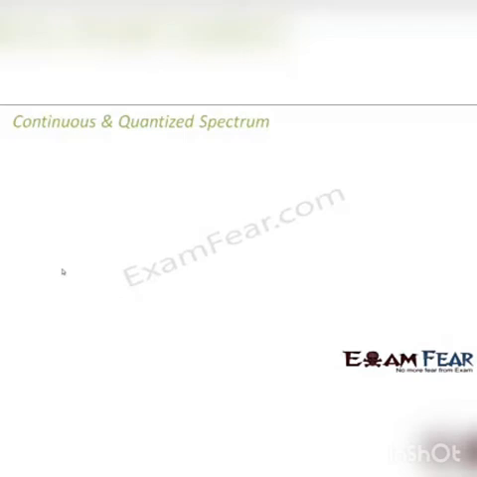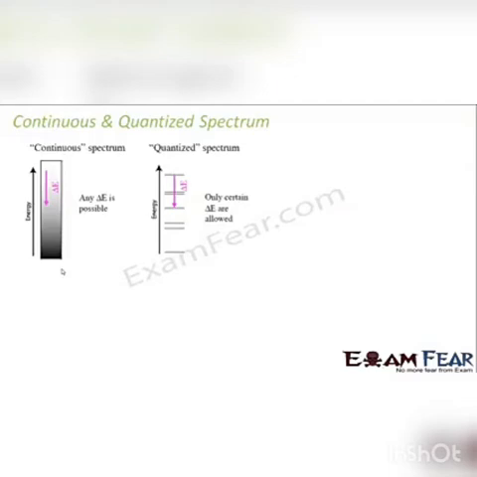Before that, let us talk about continuous spectrum and quantized spectrum. What is a continuous spectrum and what is a quantized spectrum? Before we talk about spectrum, let us just differentiate between the two terms, continuous and quantized.